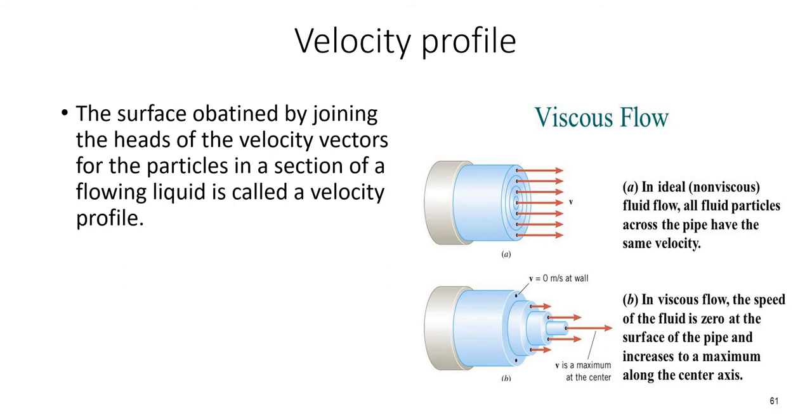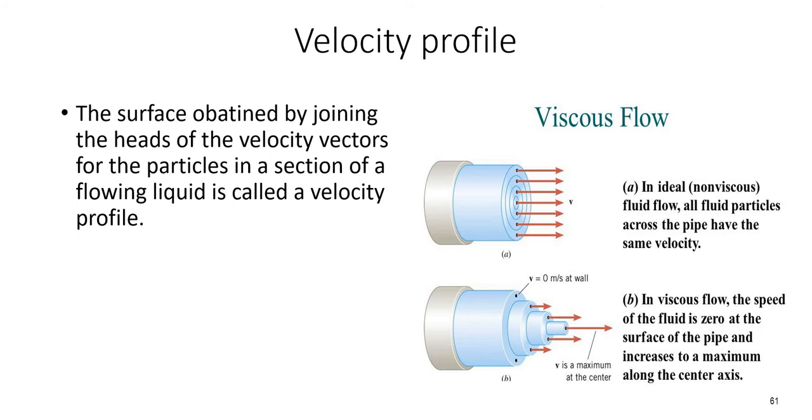So if we join the heads of the velocity vectors, we will get a plane surface. But in the case of a viscous flow, near the pipe wall the fluid velocity will be very small or almost zero, and when it approaches the center, the fluid velocity is maximum.